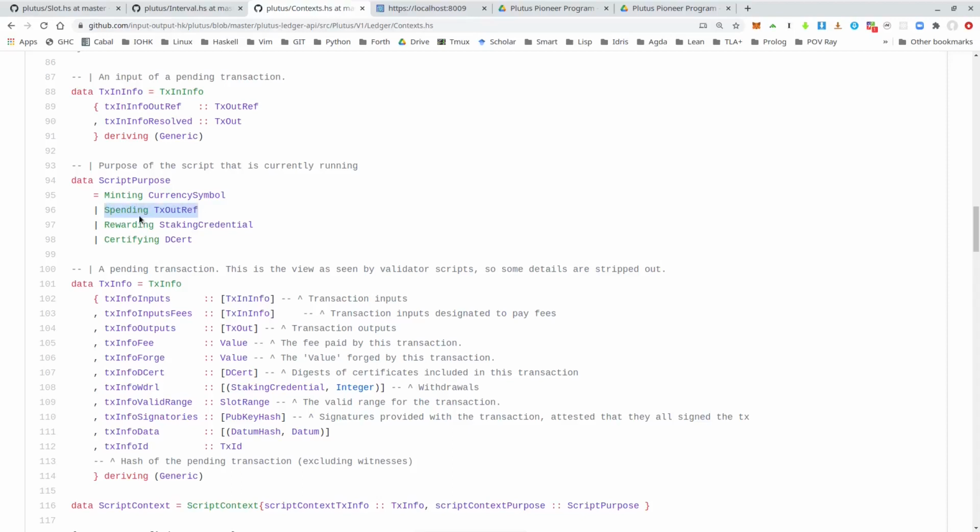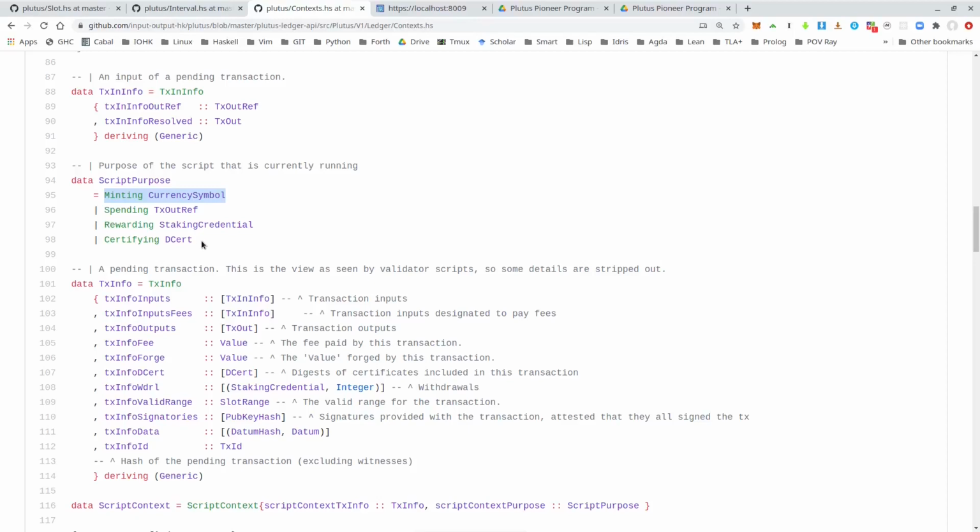So this is what we have talked about until now in the context of the extended UTXO model. So this is when a script is run in order to validate spending input for a transaction. But there are 3 other purposes. The second most important one is the minting one. So that comes into play when you want to define a native token, and then the purpose of the script will be to describe under which circumstances the native token can be minted or burned.